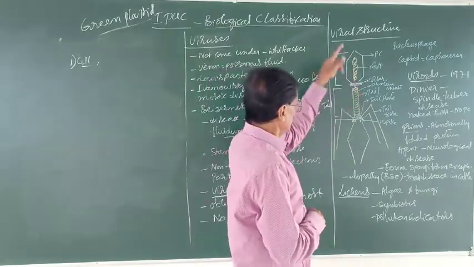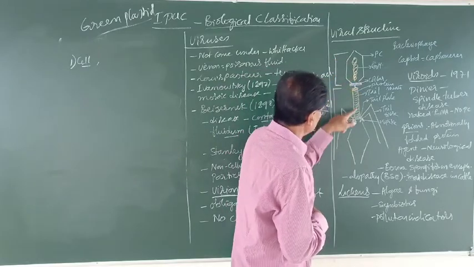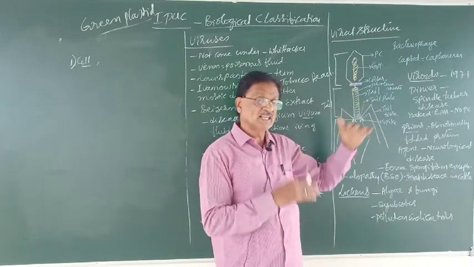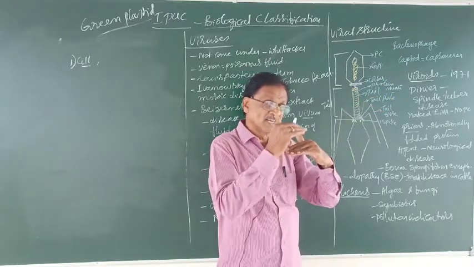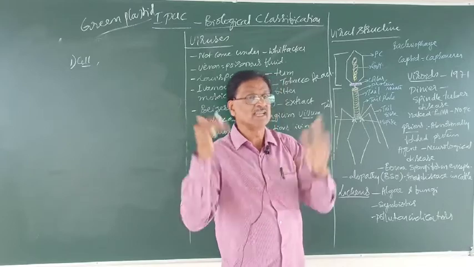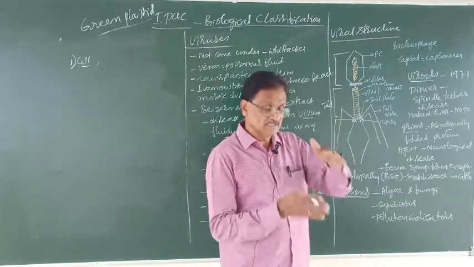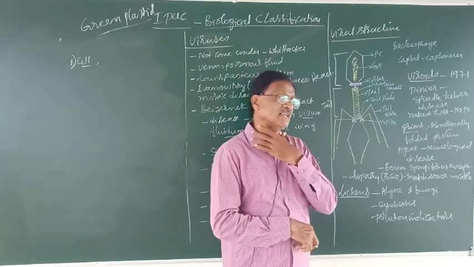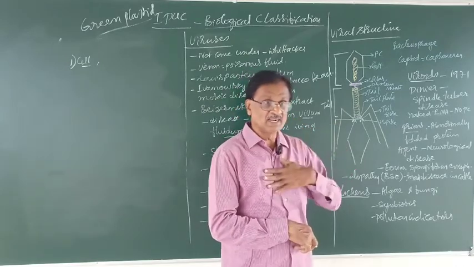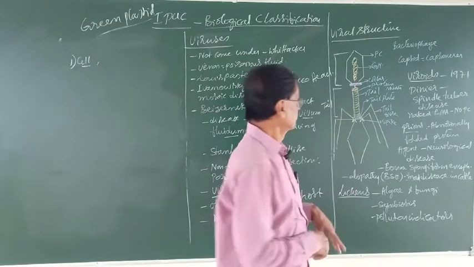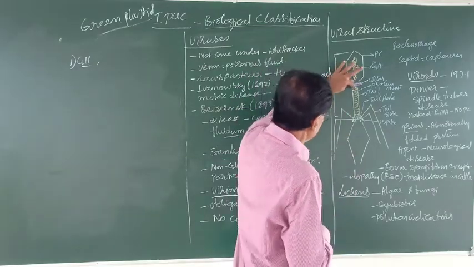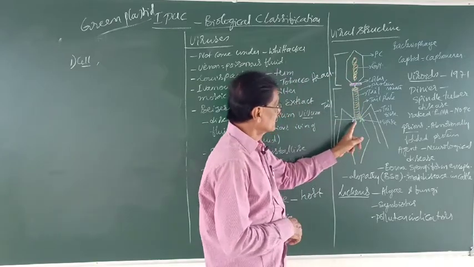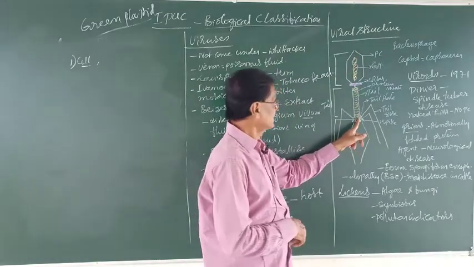Then, at the junction of the head with the tail, there is a collar. The collar separates the head and the tail, like the neck between the head and the trunk of our body. Then, the tail consists of a tail plate at its end.